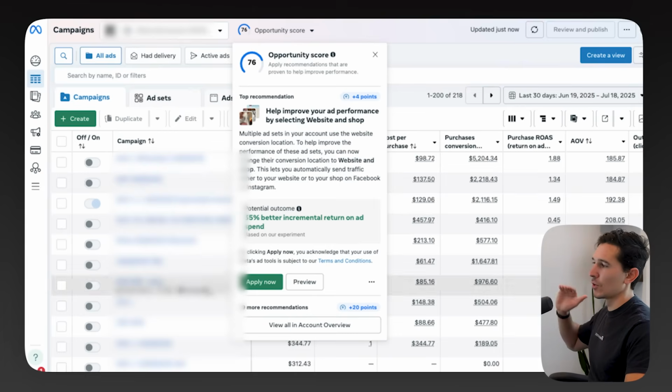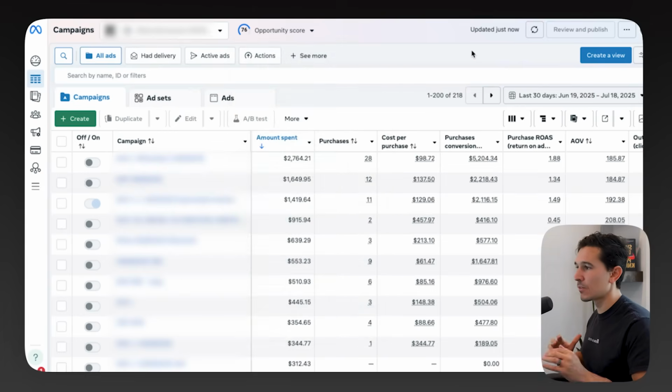So in this rare case, a full account rebuild is necessary. They've turned over so many different campaigns, so many different ads, so many different ad sets, so many different audiences that we just need to pull back. We need to think about what's actually most important for this account. And in this case here, I really just want them to focus on our M3 method, which I have a full video on, the exact structure and strategy that we recommend, which is going to focus on a prospecting CBO campaign, a scale campaign, a retargeting campaign, and if you have enough existing customers, a retention-based campaign as well.